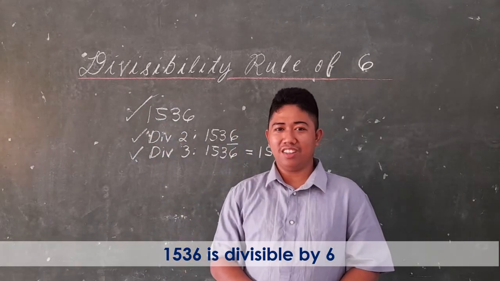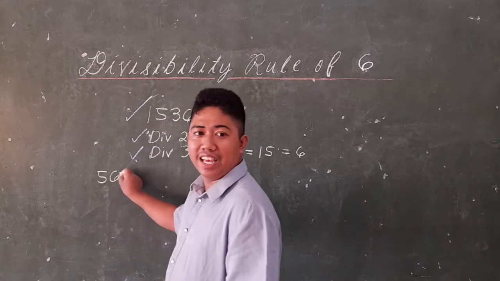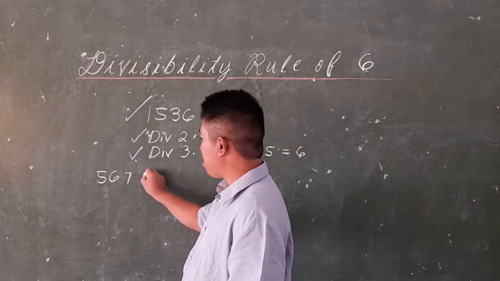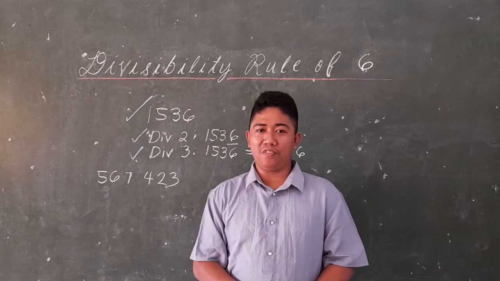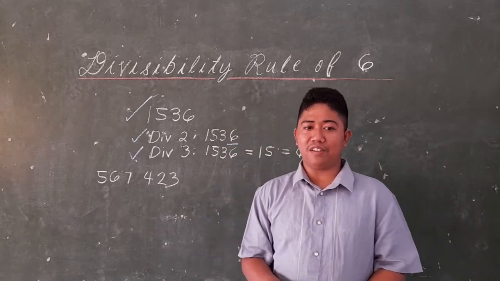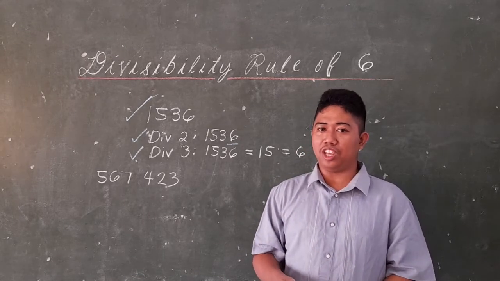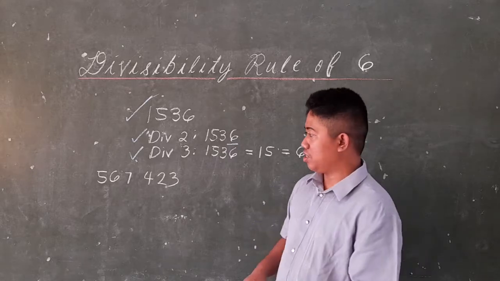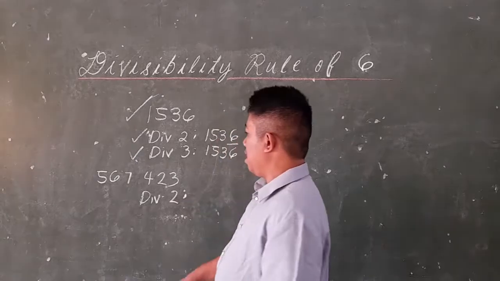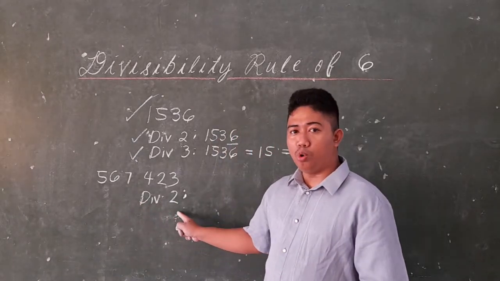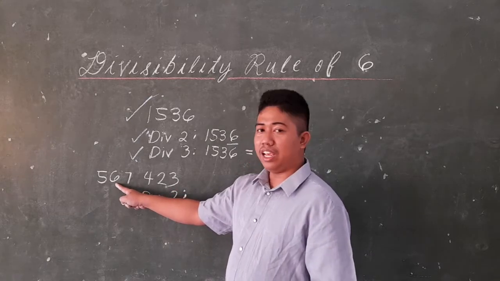Did you get it? How about the last example? 567,423. We need to prove 567,423 using two conditions: divisibility by 2 and divisibility by 3. Let's first sum all digits. 5 plus 6 equals 11.